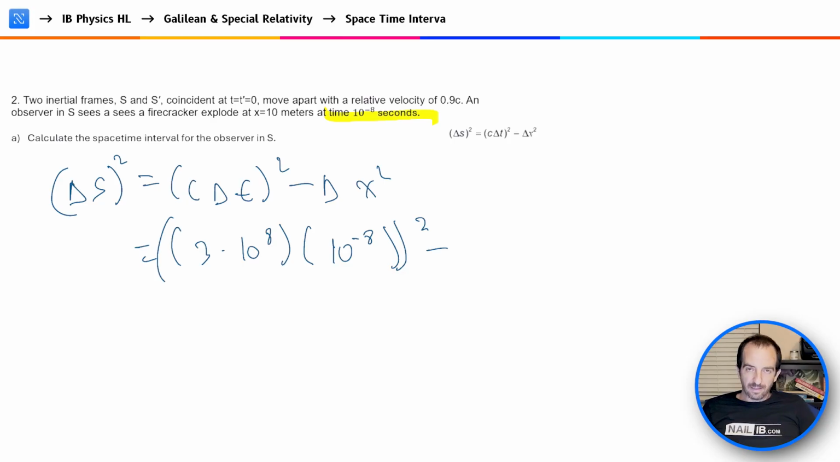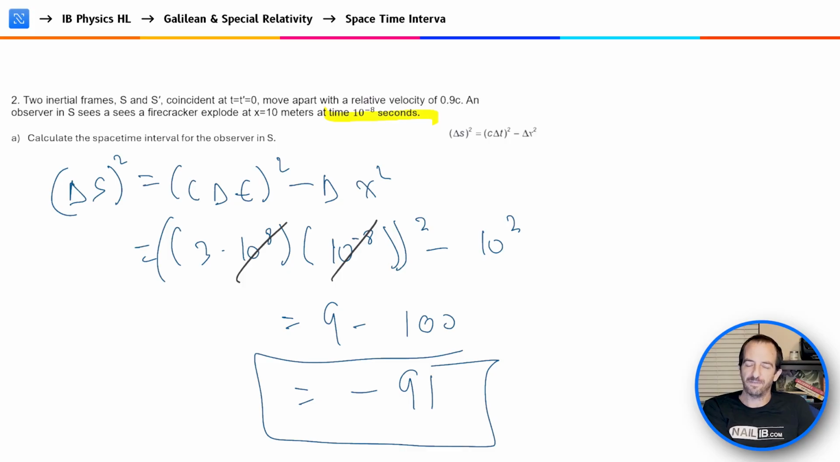minus the delta x, the distance traveled, which was, the firecracker exploded at x equals 10, so this would be 10 squared. And if we plug this in, actually we could probably do this without a calculator, so we see that those will cancel out. And then you're going to be left with 3 squared, which is 9. Take away 100 is equal to negative 91.